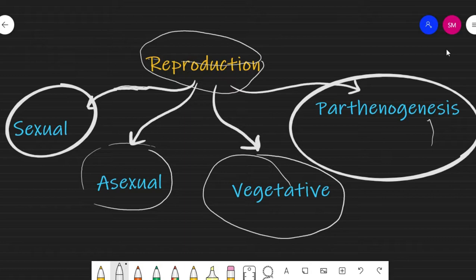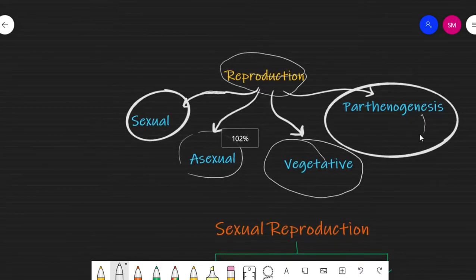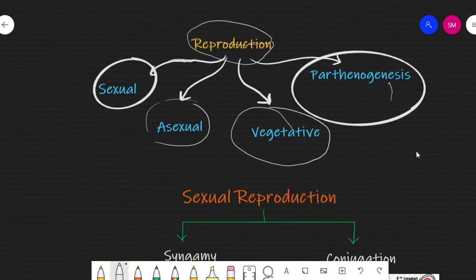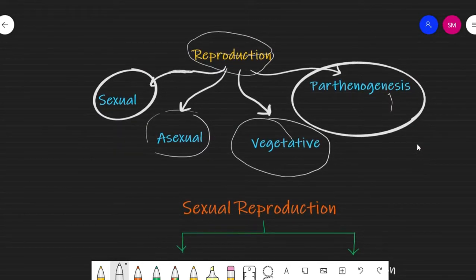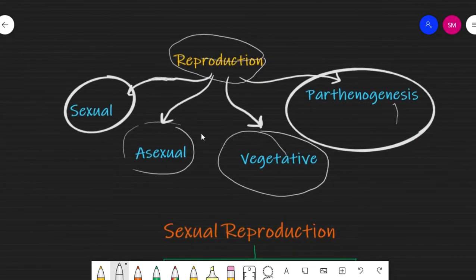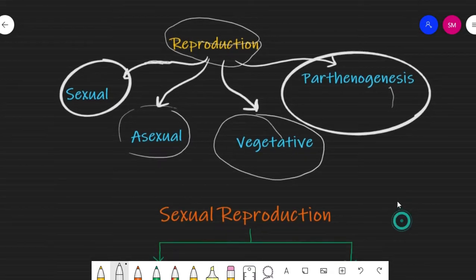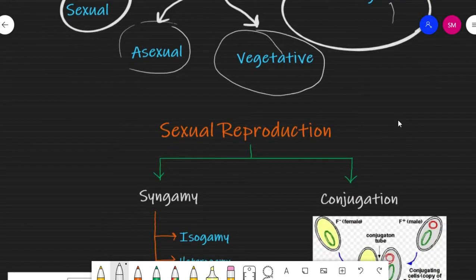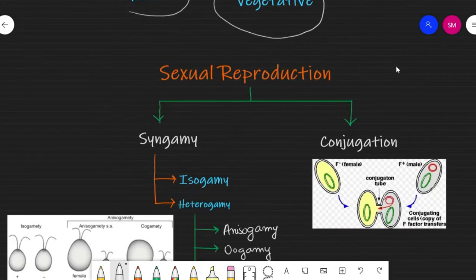So reproduction means that from the parental cell a new offspring or new daughter cell is created. Ultimately the total part of reproduction is classified into four options. Many living organisms are sexually reproduced, many are asexually reproduced, many are vegetative, and some exceptional conditions are parthenogenesis. Specifically, some animals or plants reproduce sexually, asexually, as well as vegetatively, in all three ways.